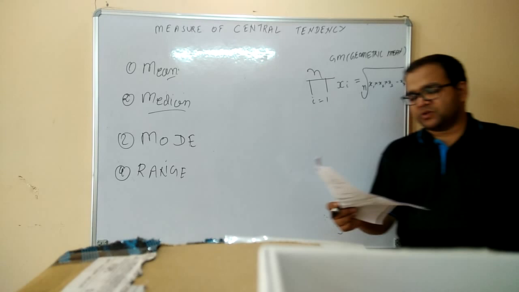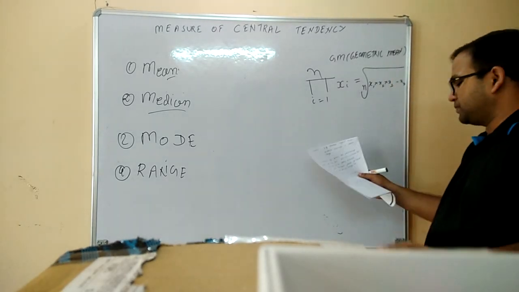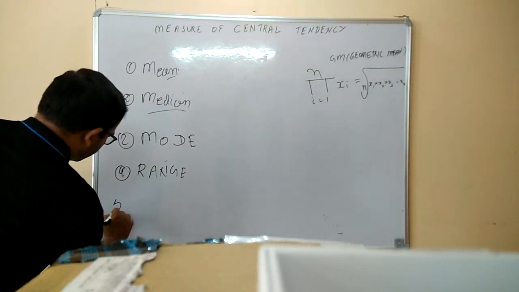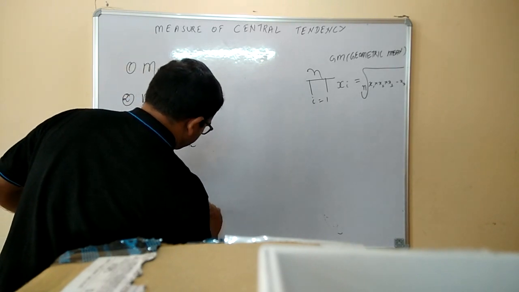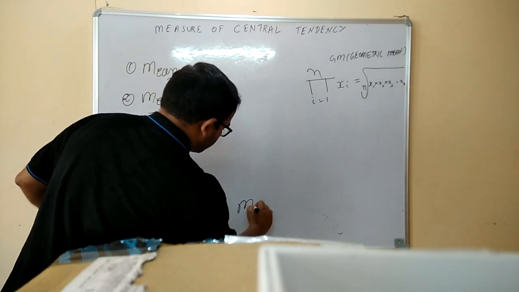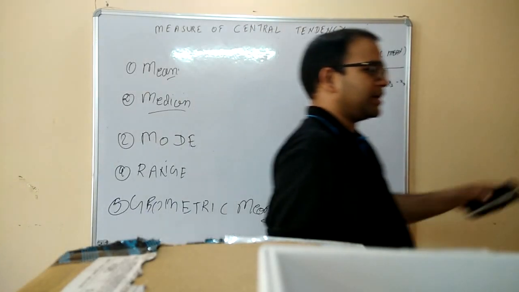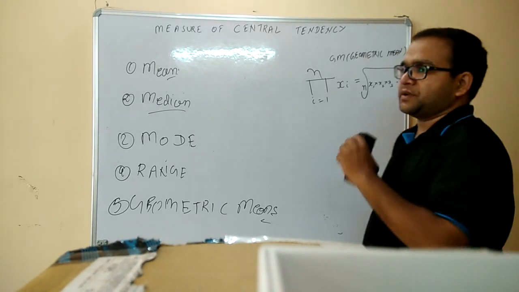Now the next thing that we will study is the geometric mean. These are the four, but now we will study the fifth one, the geometric mean. Geometric mean is nothing but the nth root of the product of n numbers.